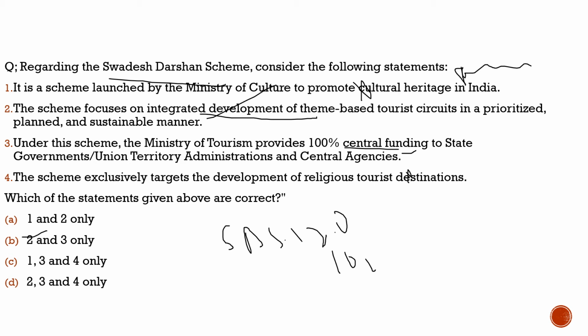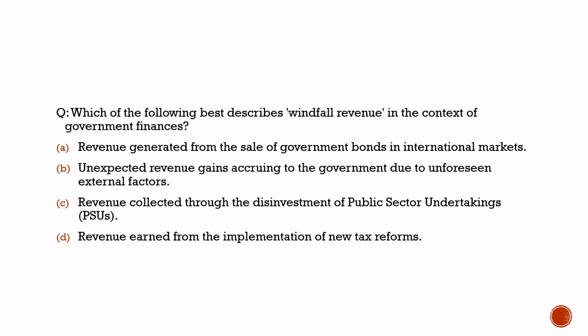And now with this, let's move to the another slide and see what question we had brought there. Here the question is about the windfall revenue. Let's see what it is about. Why is it in news? Because the government has received windfall revenue from central public sector enterprises, and the amount which they had received is approximately 66,000 crore rupees. They had collected it as dividends. So let us see what this windfall revenue is through this question.